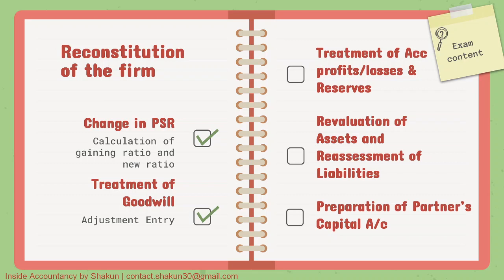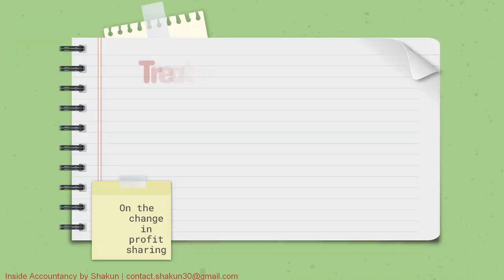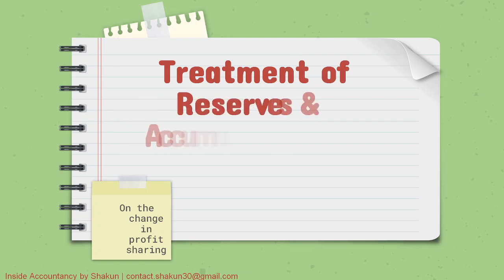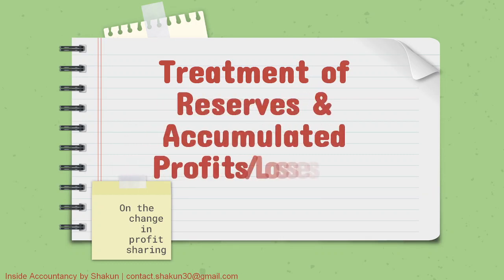The other adjustments to be made are in respect of treatment of accumulated profits and losses, the revaluation of assets and reassessment of liabilities, and the preparation of partners' capital account. In this video, we will be talking about the treatment of accumulated profits and losses as well as the reserves at the time of change in the profit sharing ratio at the time of retirement of a partner.